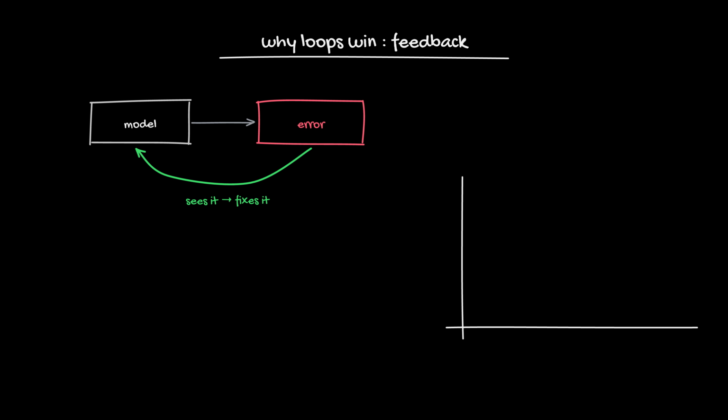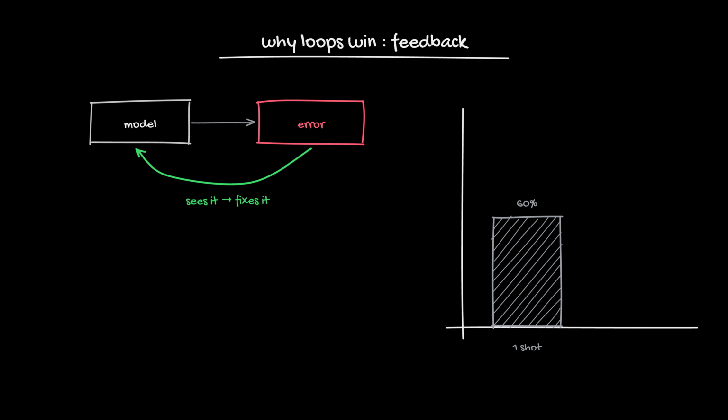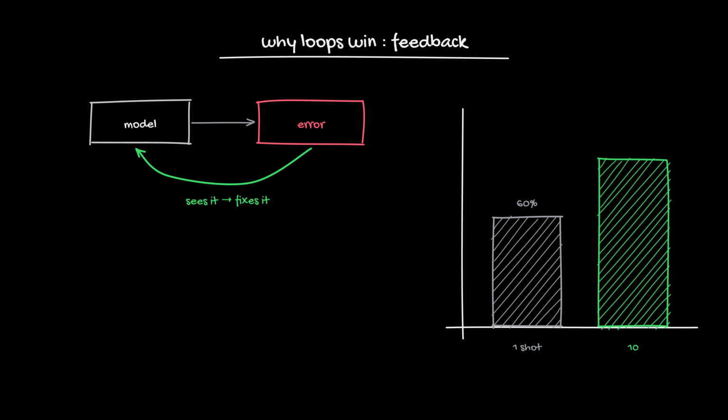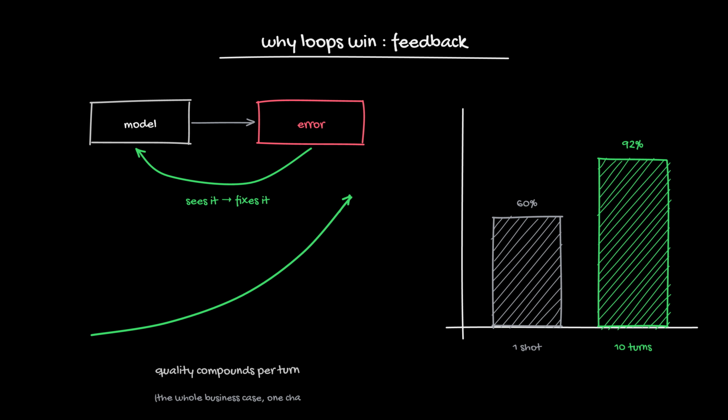Why bother? One word: feedback. A model that can see its own error messages can fix them. One shot on a hard coding task, maybe 60%. Same model, 10 turns and a compiler to argue with, over 90. The loop doesn't make the model smarter. It makes failure recoverable, and quality compounds every turn. That's the whole business case for agents in one chart.